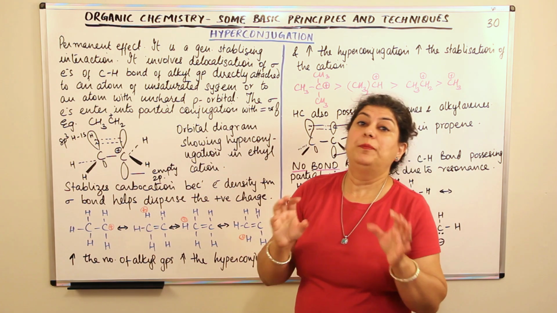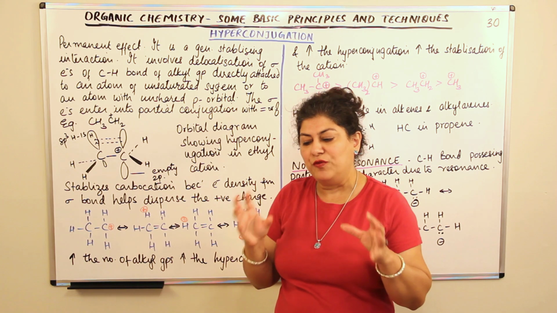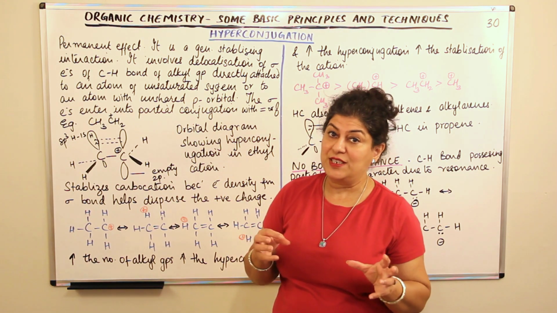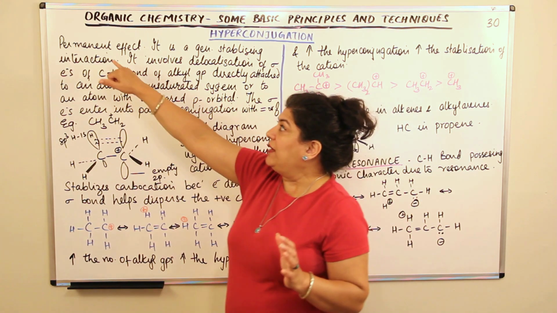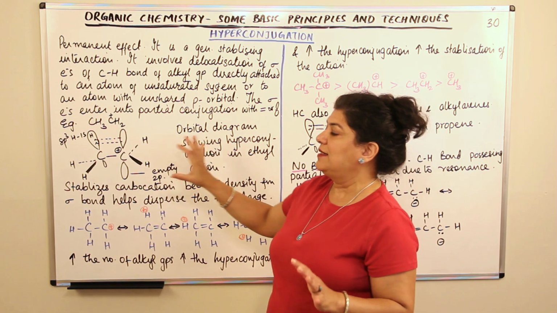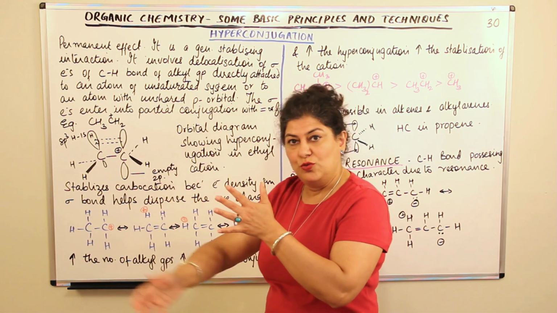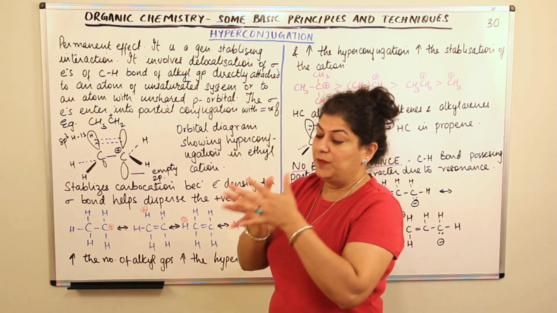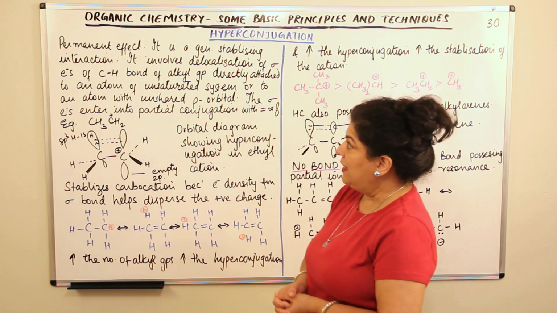Hyperconjugation is also a permanent effect. When we say it's a permanent effect, it means that there is something within the molecule which is causing this effect, and that is why it is permanent. So, having dealt with the part where it is a permanent or a temporary effect, we understand that it has all to do with the substrate molecule and nothing to do with the attacking reagent. The molecule itself has something in it which is responsible for this effect.